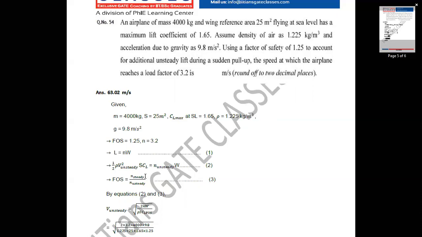Factor of safety is given by the load factor for steady lift divided by the load factor for unsteady lift.